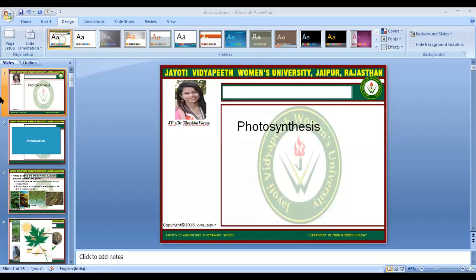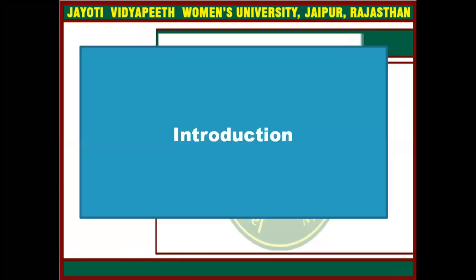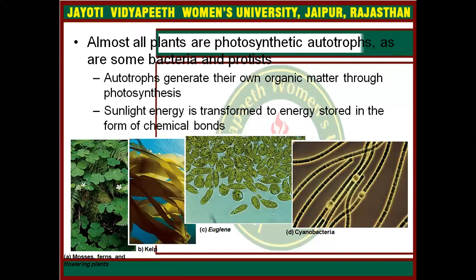Today we will discuss the photosynthesis process. Almost all plants are photosynthetic autotrophs, as are some bacteria and protists. Autotrophs generate their own organic matter through photosynthesis. Sunlight energy is transformed into energy stored in the form of chemical bonds.